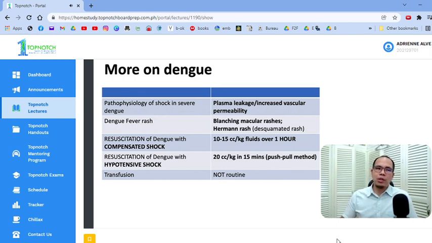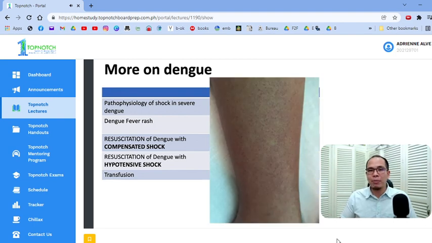Okay, so I will put in this slide a picture of my recent patient with dengue and yung example ng Herman's rash. Ang description niyan is parang islands of white tapos on a sea of red. So yung iba, ang description niya parang grain of salt on a sea of red. Pero pag grain of salt on a sea of red, tapos nasa bunganga, that's your Koplik spot, di ba? So ang Herman's rash is more of like parang islands sila, islands of white on a sea of red.